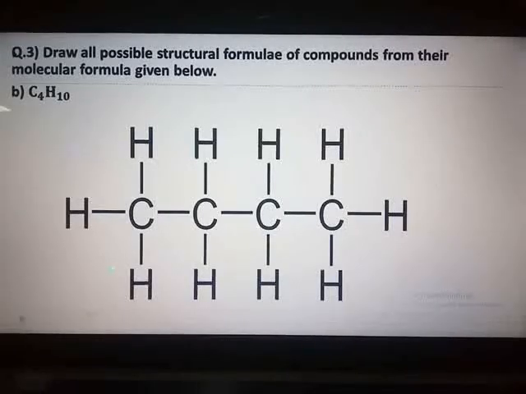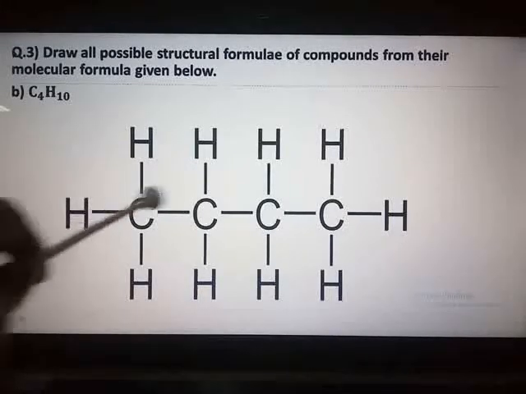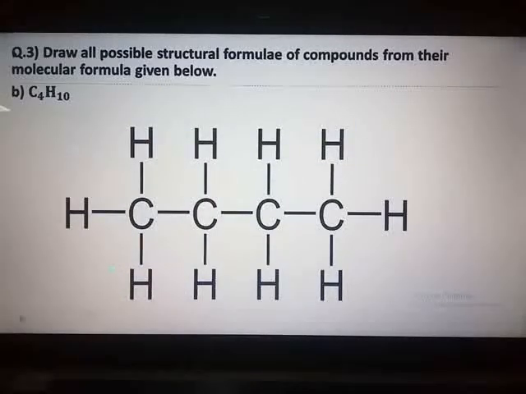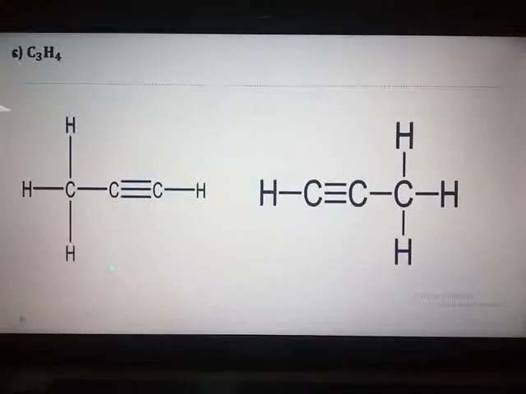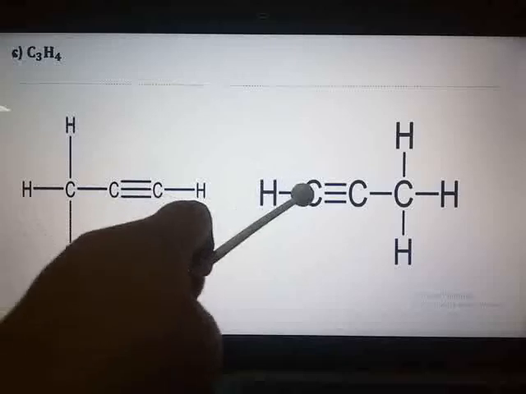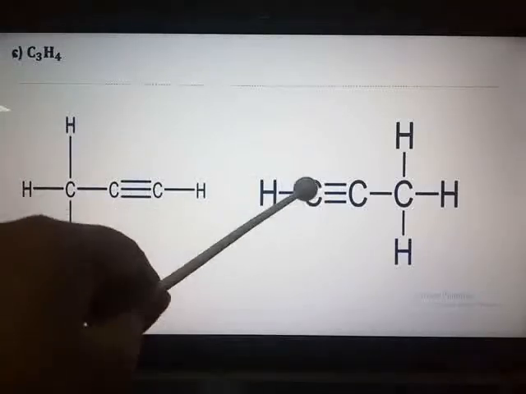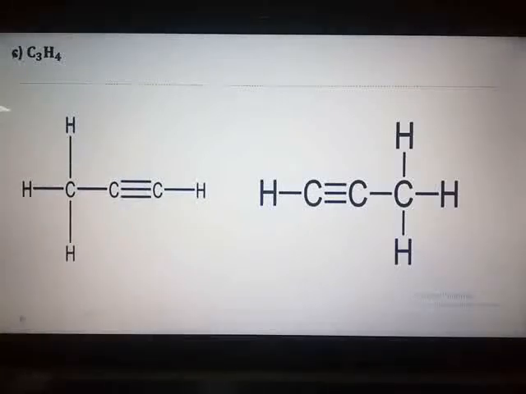Butane, you know, C4H10. So 4 carbon atoms are linked by single bonds and linked to 10 hydrogen atoms. Next is C3H4. You can see both the structural formulae which are possible, I have displayed on the slide. C3H4 is an unsaturated hydrocarbon, so you can clearly see a triple bond between 2 carbon atoms.